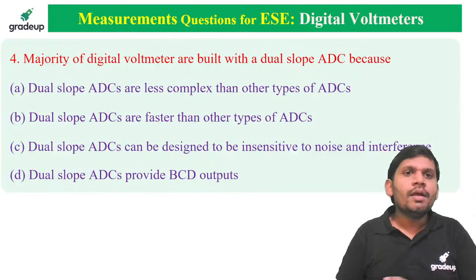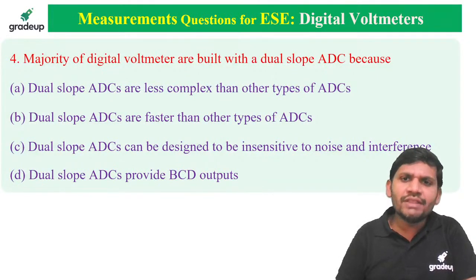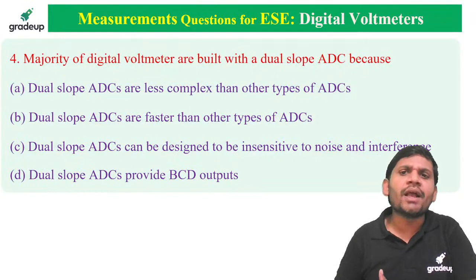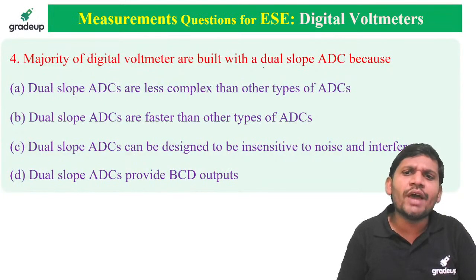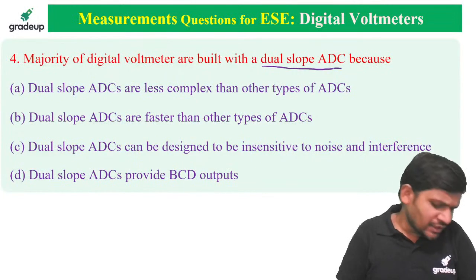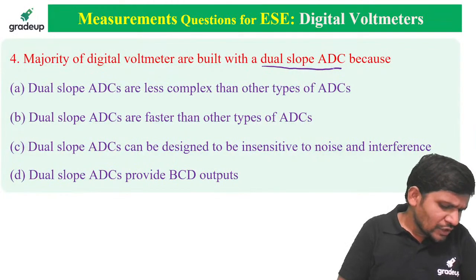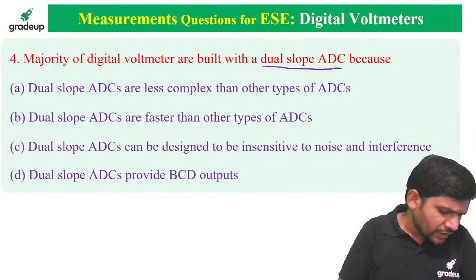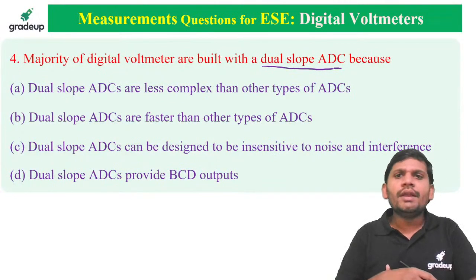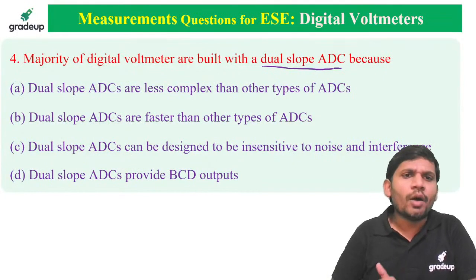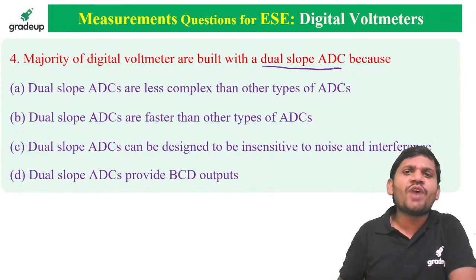The majority of digital voltmeters are built with a dual slope ADC. In most digital voltmeters, what type of ADC are we using? The dual slope ADC.